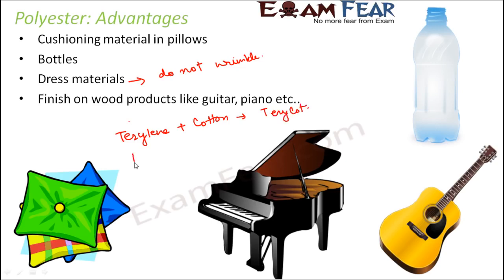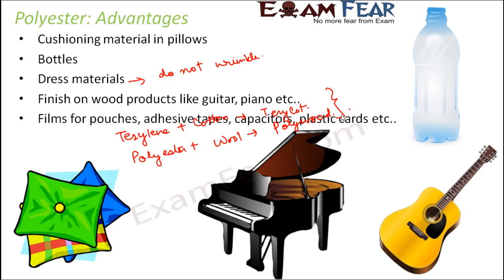Again, polyester can combine with wool to form polywool. So all these types of fabrics are also used for making dress materials. Films for pouches, adhesive tapes, capacitors, plastic cards, etc. So here also you see a lot of use of polyesters.